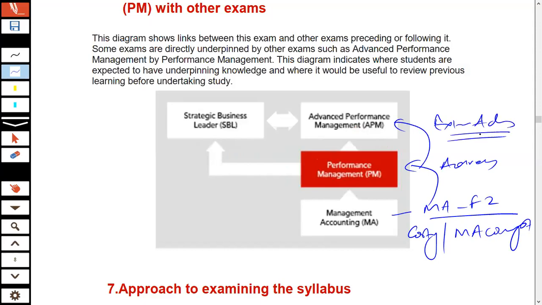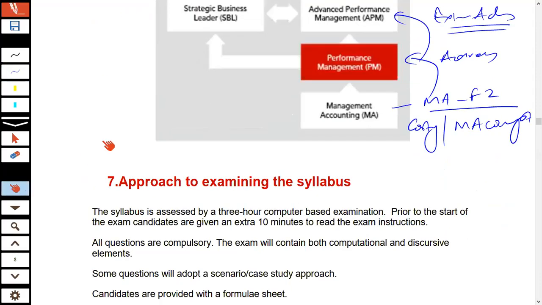So if I talk about these different levels, which are F2, F5, and P5, this is what the different levels of the qualification are. This is how things actually go about. Now, let me move a bit forward and start discussing further.